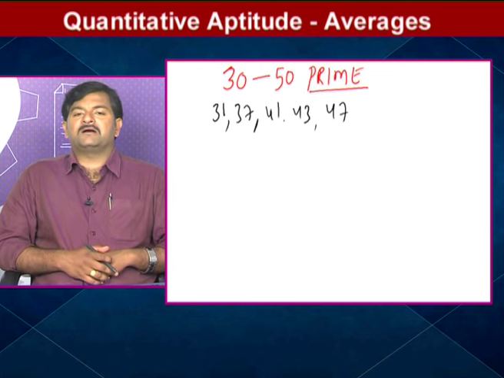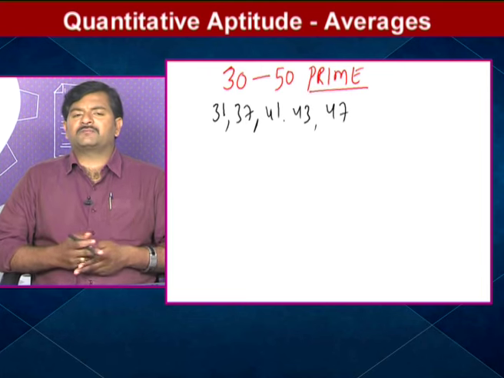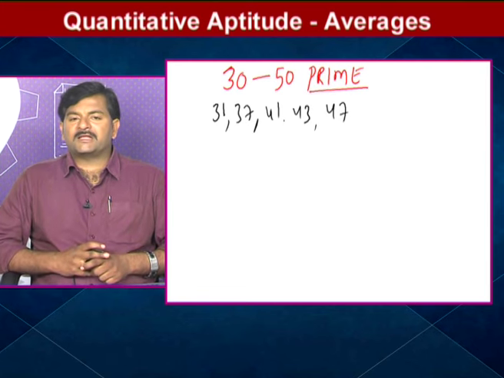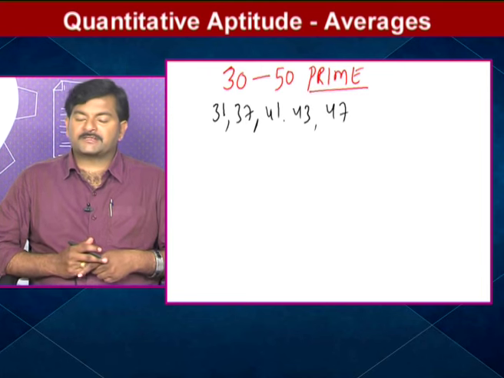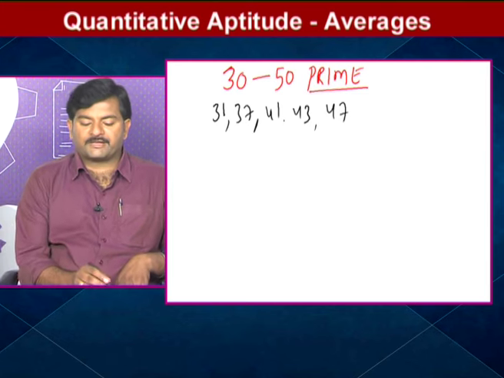So these are the 5 prime numbers between 30 and 50, or you can say from 30 to 50, anyhow both are the same. So these are the prime numbers. Are we getting any other prime number? 31, 37, 41, 43, 47. It's clear. Okay. So now we'll find the average of all these.